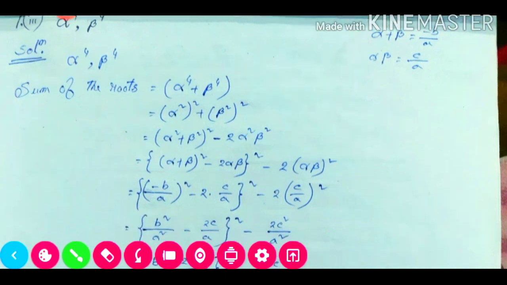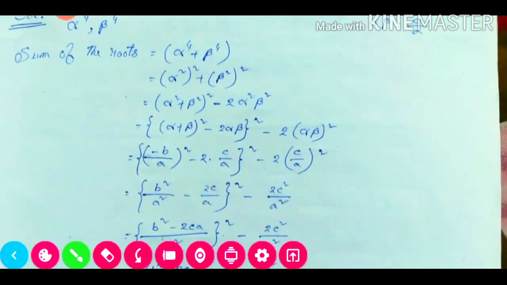Now we'll put the values, whatever values we know. Alpha plus beta, we know the sum of the roots, will be minus b by a, whole square, minus 2 into alpha into beta. The alpha beta value is equal to c by a, and whole square. So minus b, two times, it will be positive b square divided by a square, minus 2c divided by a, whole square, minus 2c square divided by a square.